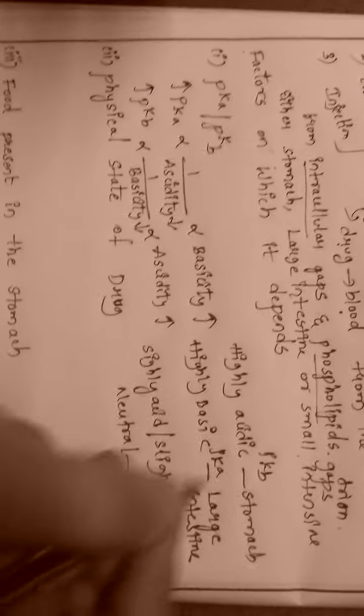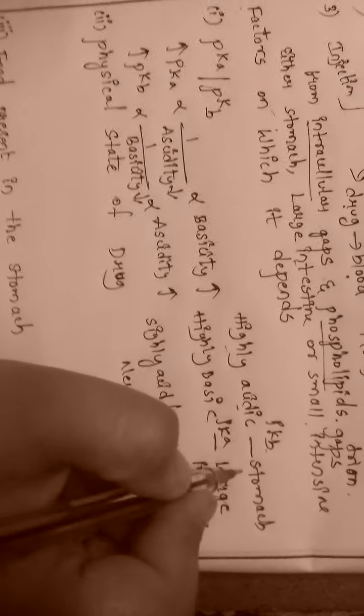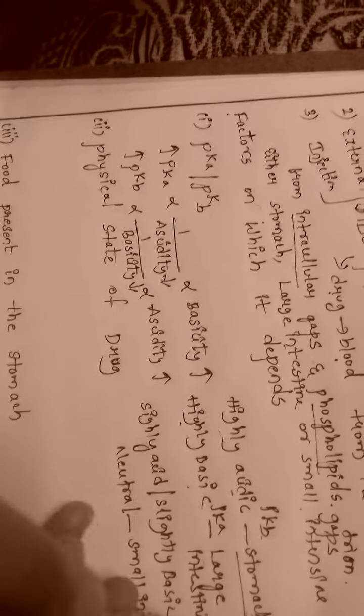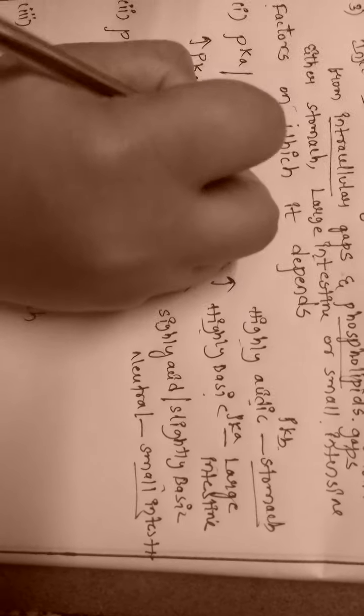Why? You might get a doubt. Why are highly acidic drugs, highly pKb drugs, absorbed from the stomach, highly basic drugs absorbed from the large intestine, and slightly acidic, slightly basic absorbed from the small intestine? Because you just remember one thing: like dissolves like.